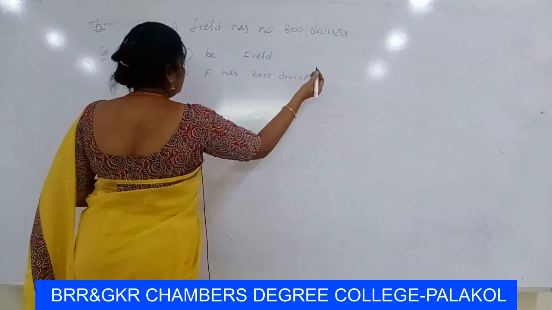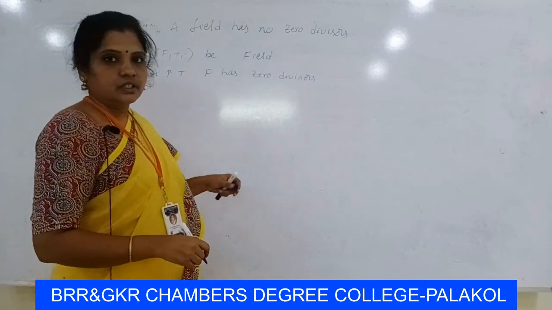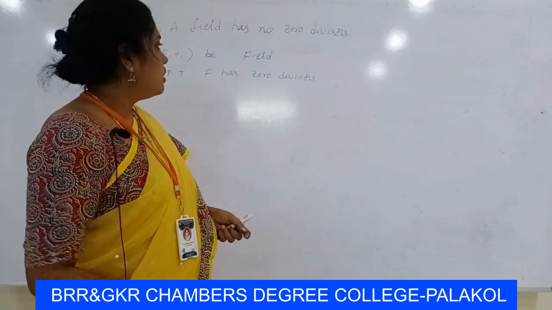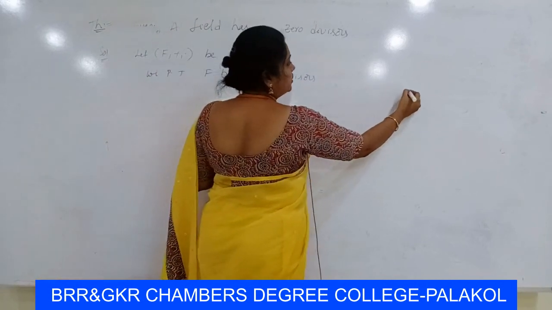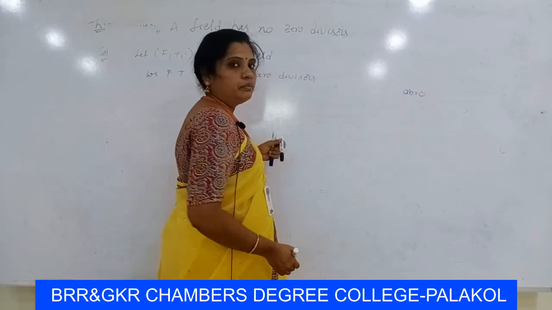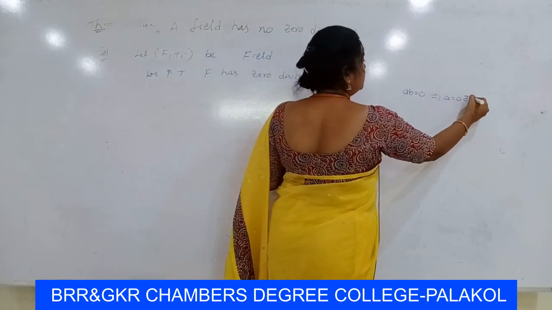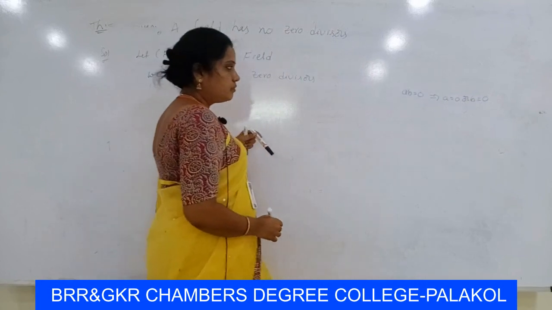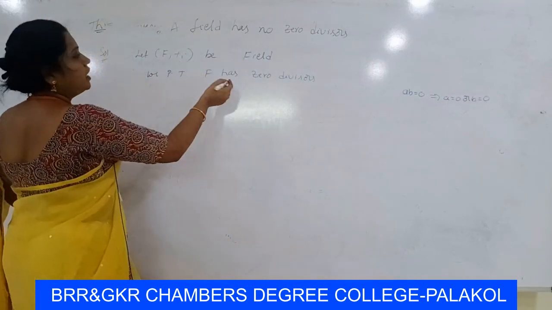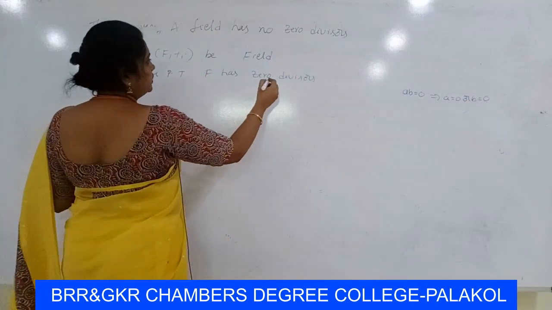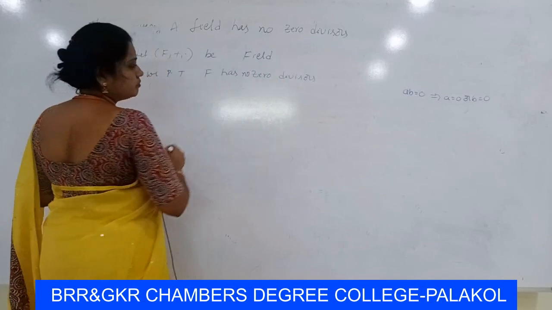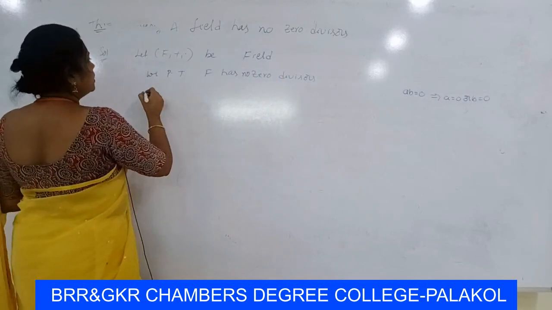What is the definition of no zero divisors, or without zero divisors? It is that if AB is equal to 0, then A is equal to 0 or B is equal to 0. We have to prove F has no zero divisors, that means without zero divisors.